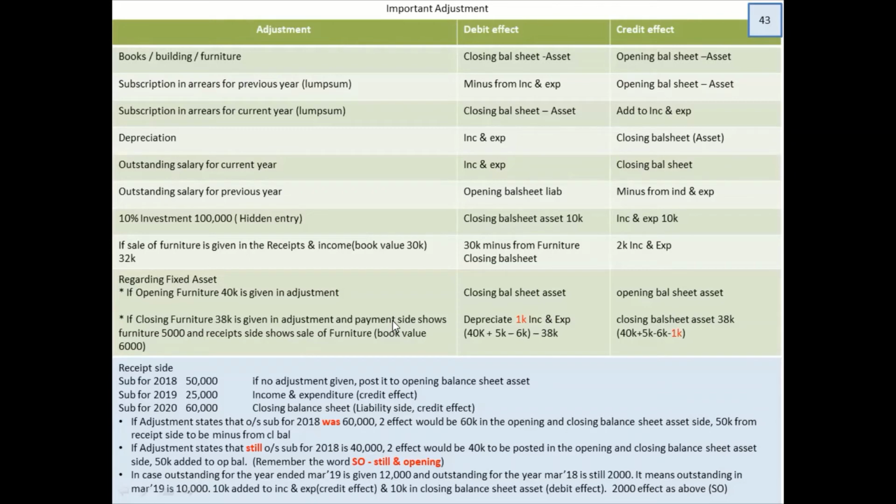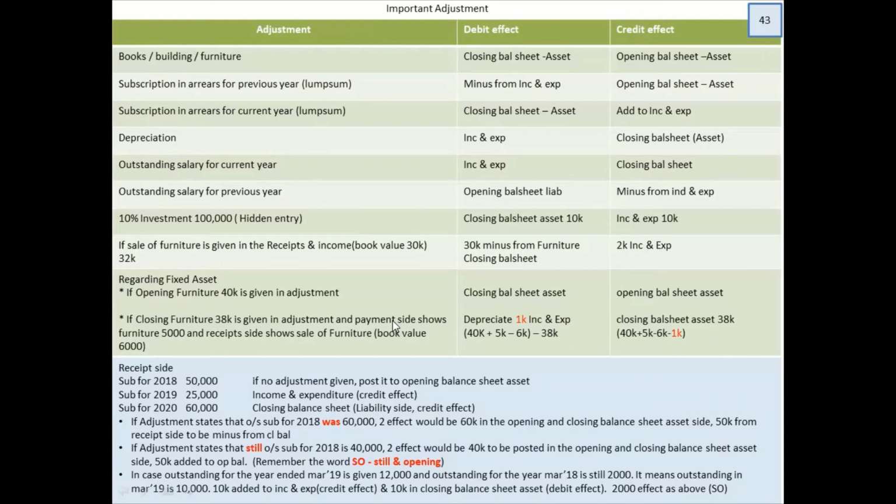Now let's look into the first adjustment. Adjustment states outstanding subscription for 18 was 60,000. You have to give two effect. Okay, the two effect would be opening and closing balance sheet straight away because it is pertaining to previous year and current year.